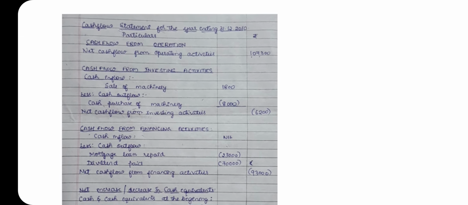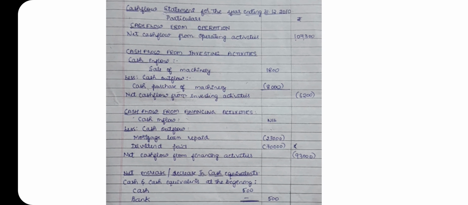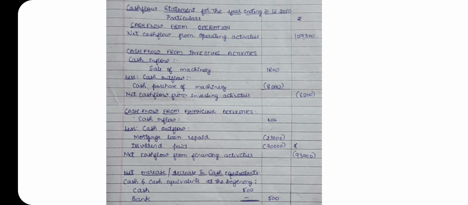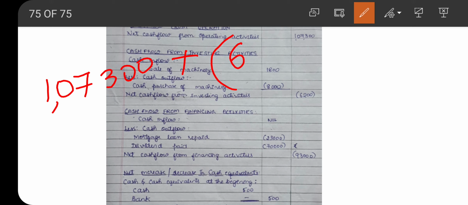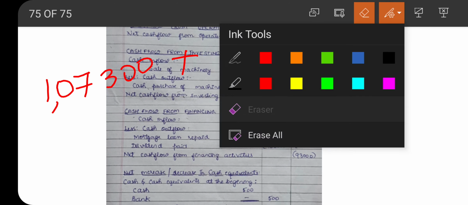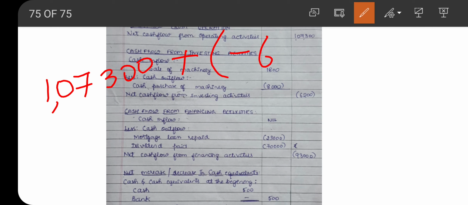This must be equal to the sum of cash flow from operation plus cash flow from investing activities plus cash flow from financing activities, our answer should be the same as the net cash flow during the year. So 1,07,300 plus 6,200, which is a negative amount, so you can write it as minus 6,200.